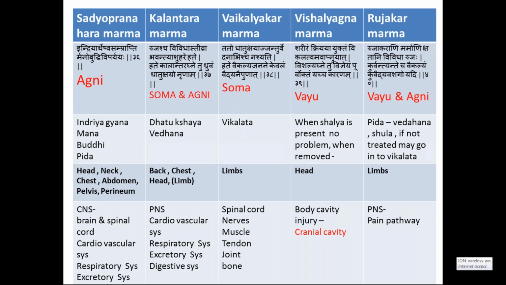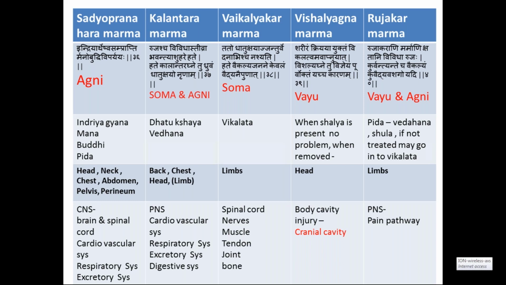There are a variety of pains. If the Rujakara Marma is injured, there is pain because of Vayu and Agni. Stula is the main sign here. If it is treated properly, the person will be cured. If not treated, that may lead to the deformity, that is the Vikalata.